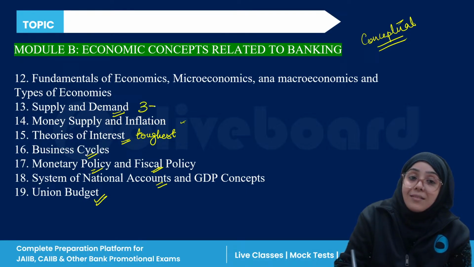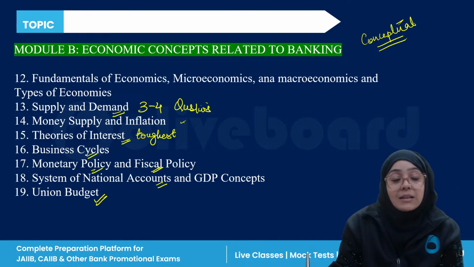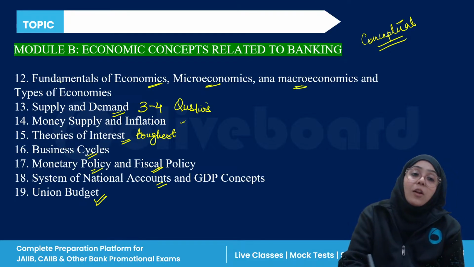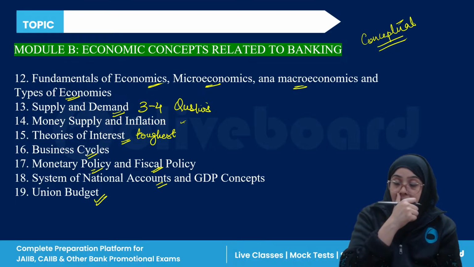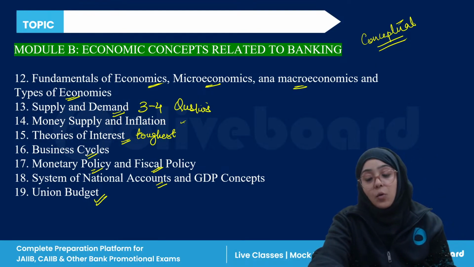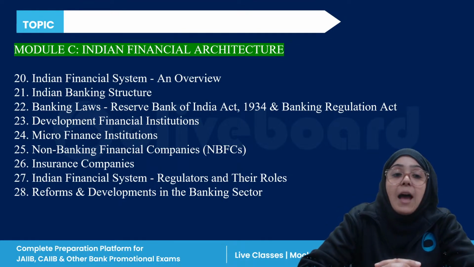In the last exam cycle, 3 to 4 questions were actually from this chapter only, the supply and demand cycle. Then fundamentals of economics, microeconomics, macroeconomics, types of economies. So these are the module B chapters, right? Completely conceptual.